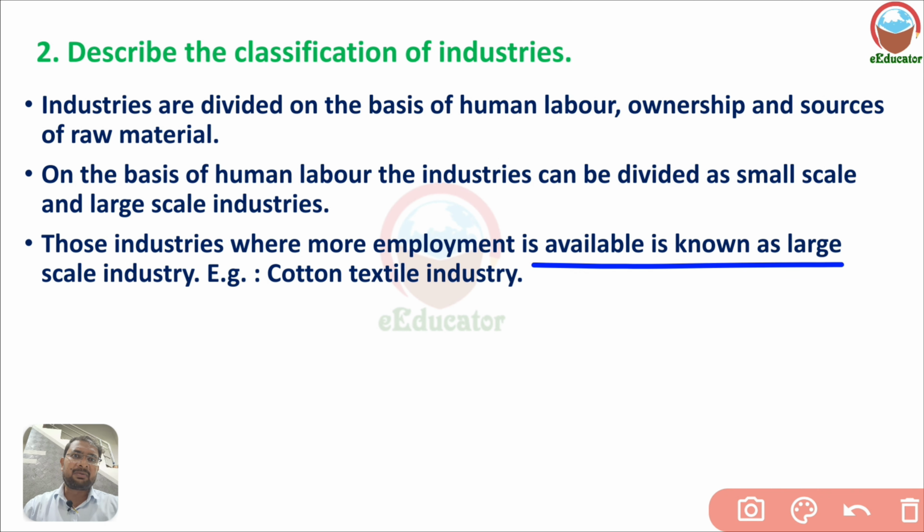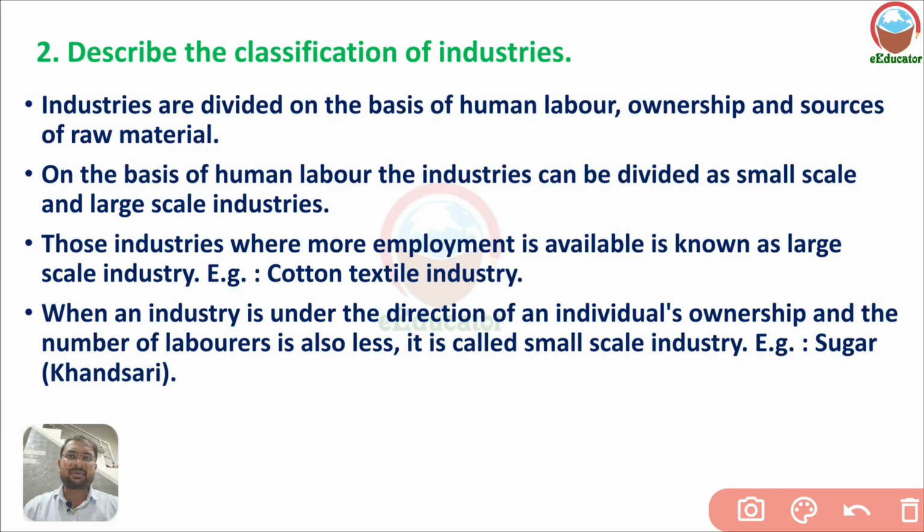More employment is available in a large scale industry. Cotton textile industry is an example. Those industries which require less labor, like when the industry is under the direction and individual ownership, and the number of laborers is less, are called small scale industries.